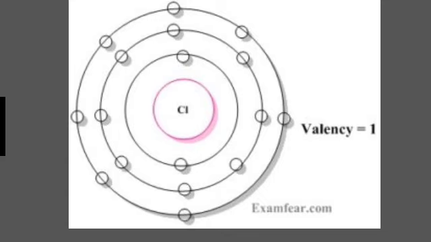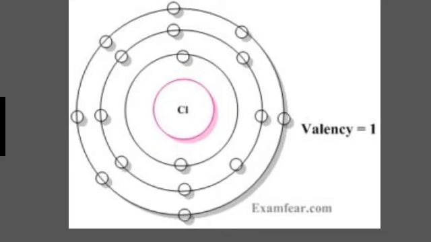Isotopes. A number of atoms of some elements have been identified in nature which have the same atomic number but different mass numbers. For example, the hydrogen atom has 3 atomic species, namely protium, deuterium, and tritium. Each has the same atomic number but different mass numbers, 1, 2, and 3 respectively.